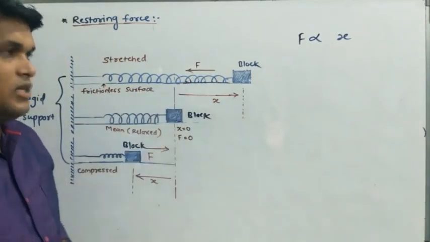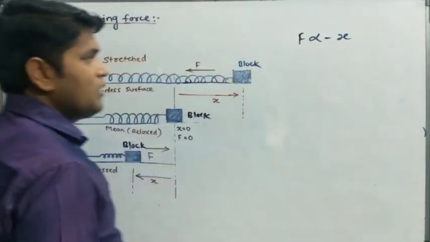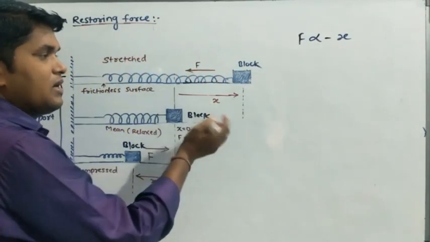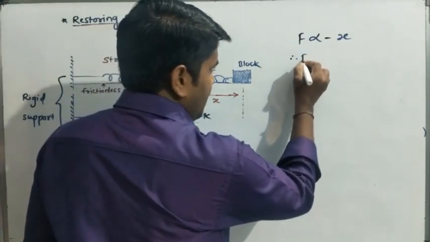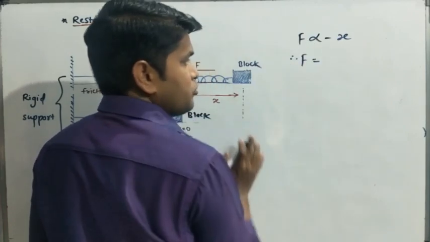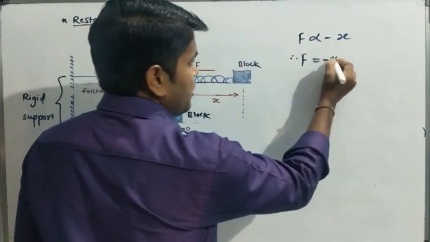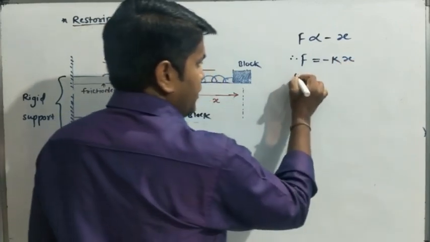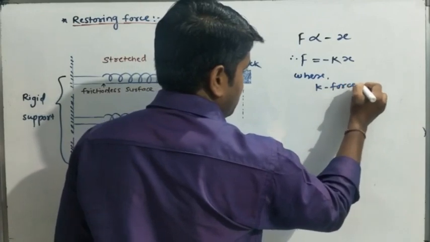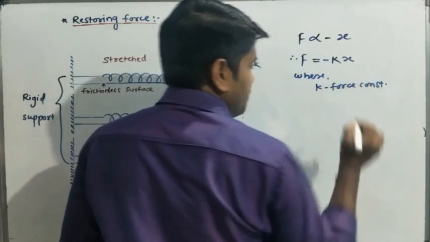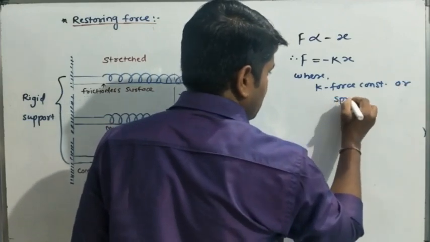Force आणि displacement चं direction कसं आहे? Opposite. So here we take the negative sign. That is, force and displacement are oppositely directed. Therefore, if we replace this proportionality sign, F is equal to minus k into x, where k is a constant. Understood? That k is called the force constant, and it is also called the spring constant.